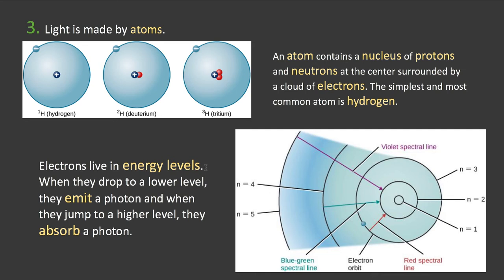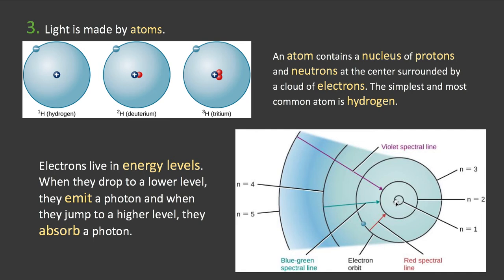So if it goes from a high energy level, so like the level 5 up here, and drops down to a low level, let's say all the way down to level 1, it's dropping levels, meaning it's dropping energy. The only way an electron can drop energy is if it gives off a photon. So we say it emits a photon.